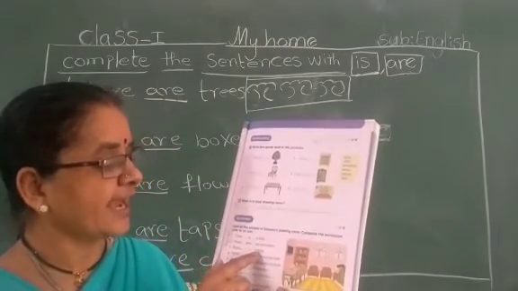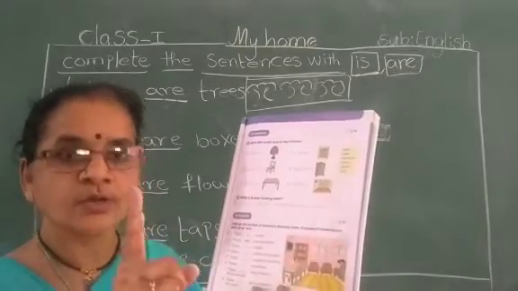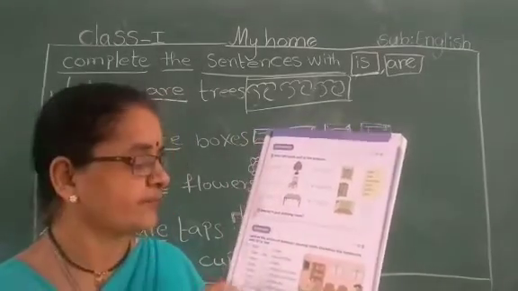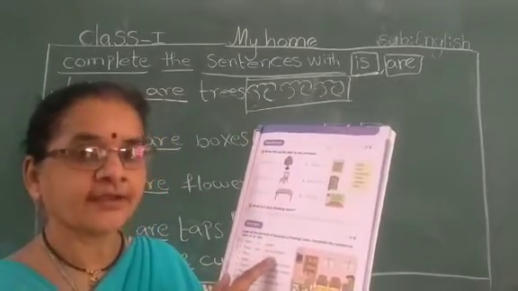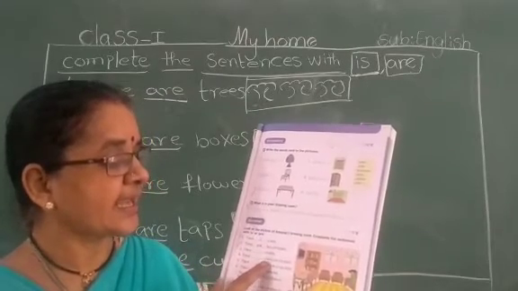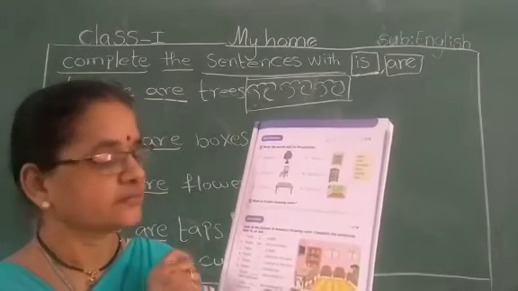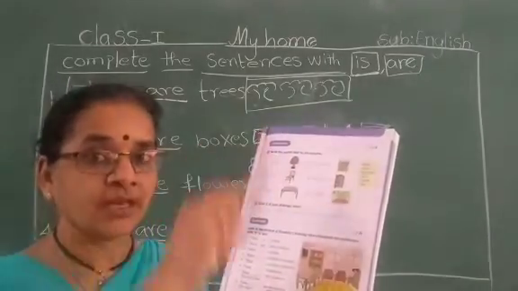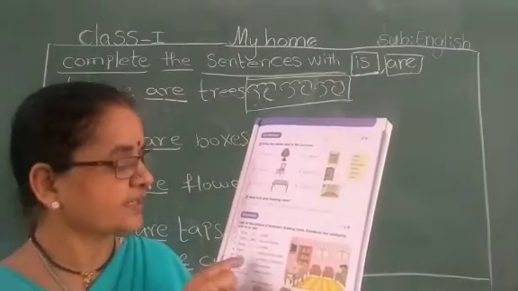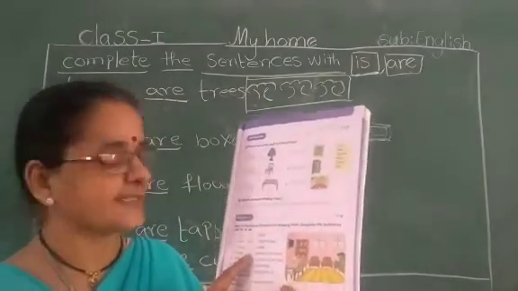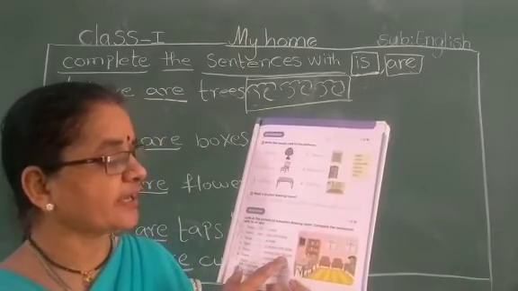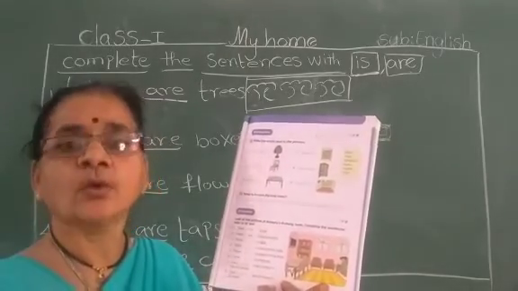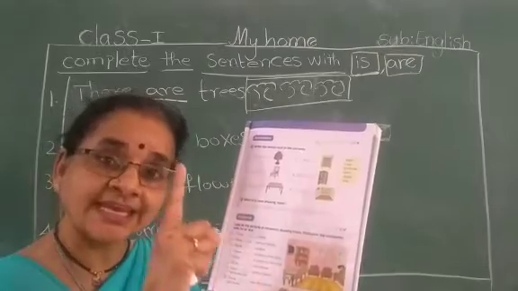Here, there is a table. Only one table, no? So, that's why, A means only one, I said. That's why we have to use is. There is a table. There is a lamp on the table. Only one lamp on the table. So that's why they used only is. There is a carpet on the floor. How many carpets are there? Only one, no. That's why they used only is.